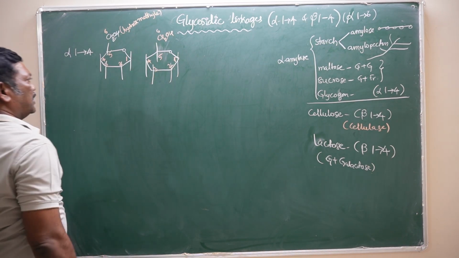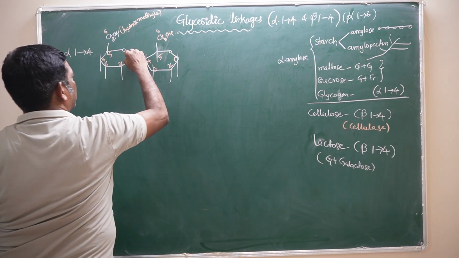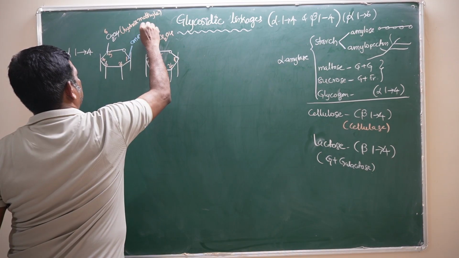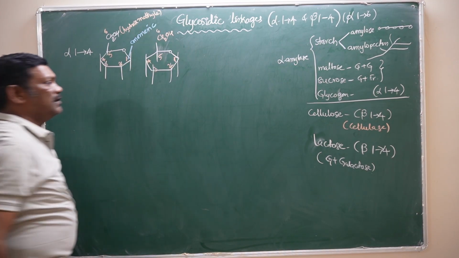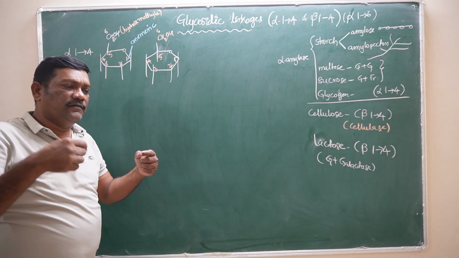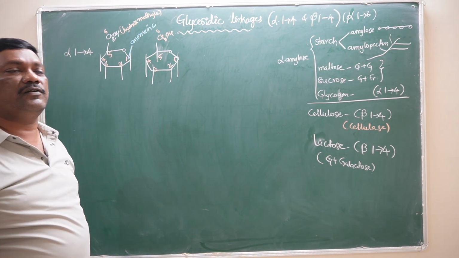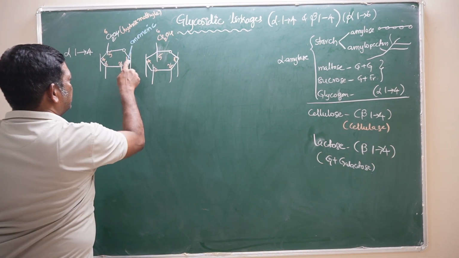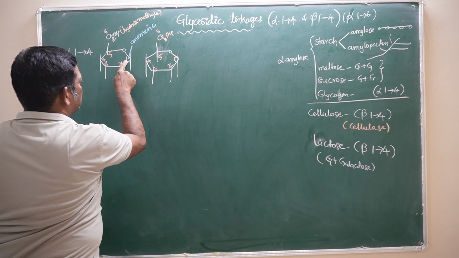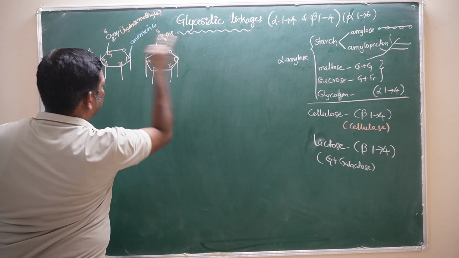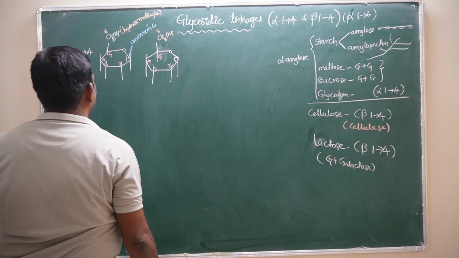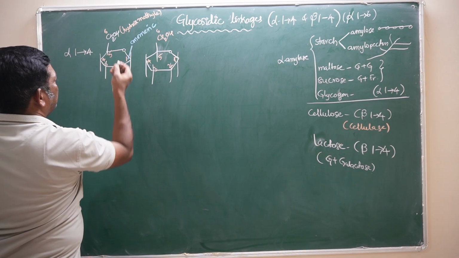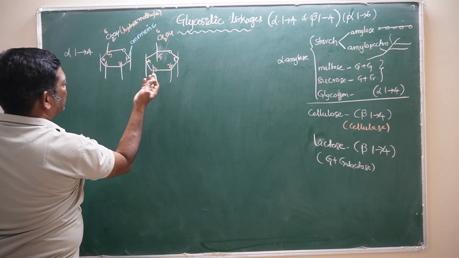This is the hydroxymethyl group. The important thing we have to discuss is this first carbon. This is the anomeric carbon. What is the anomeric carbon? The carbon involved in the formation of the covalent bond, the glycosidic bond, is called the anomeric carbon. This is the first carbon, which is covalently bonding with the fourth carbon of the neighboring glucose molecule. Here, how can we identify whether it is an alpha bond or a beta bond?